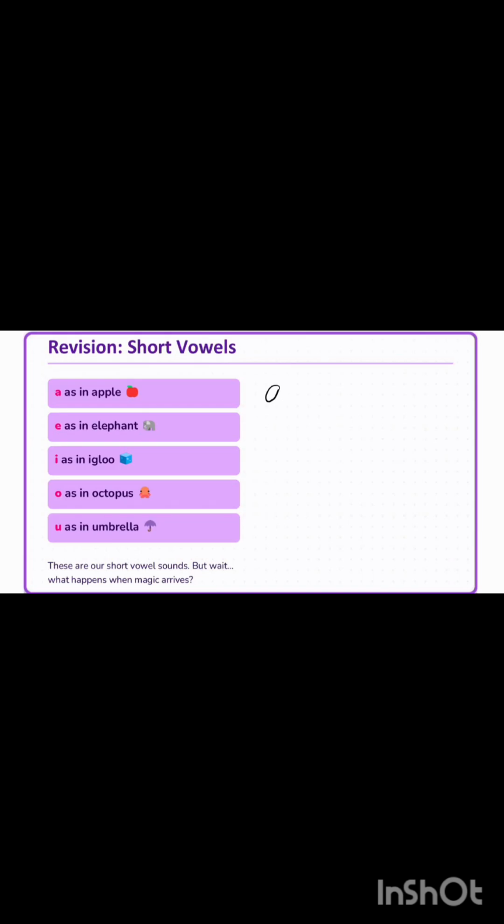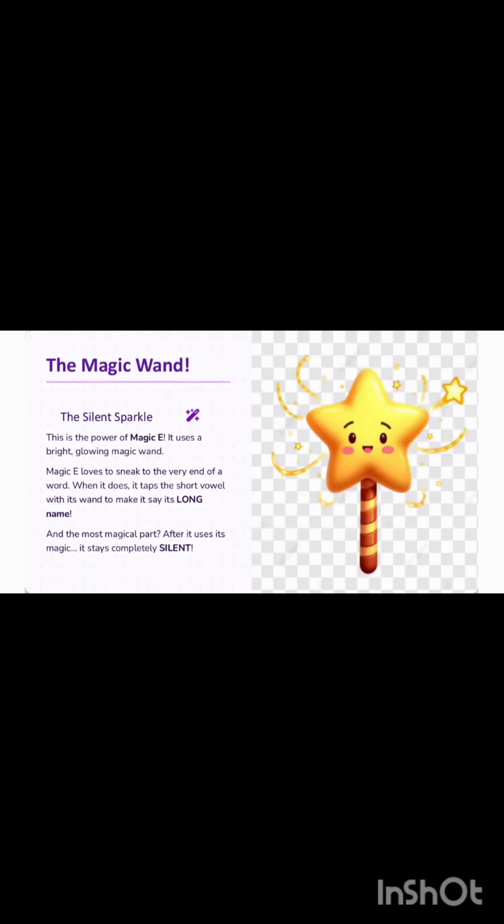Now let's do a quick revision of short vowels. A sound is A as in apple. E sound is E as in elephant. I sound is I as in igloo. O sound is O as in octopus. U sound is U as in umbrella.